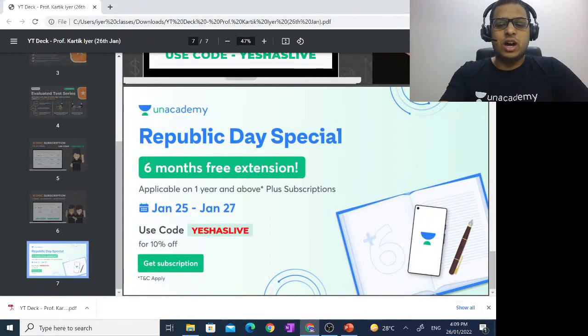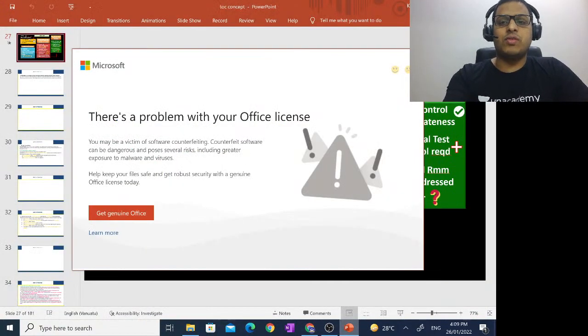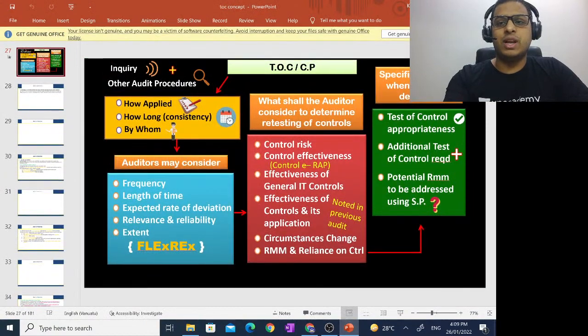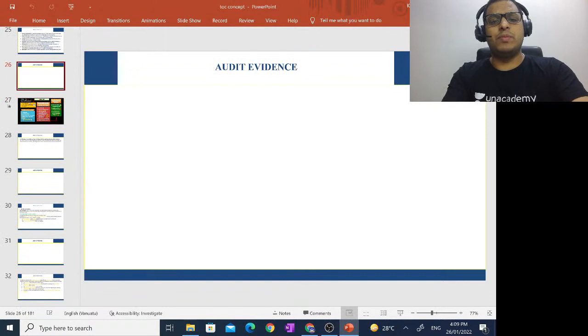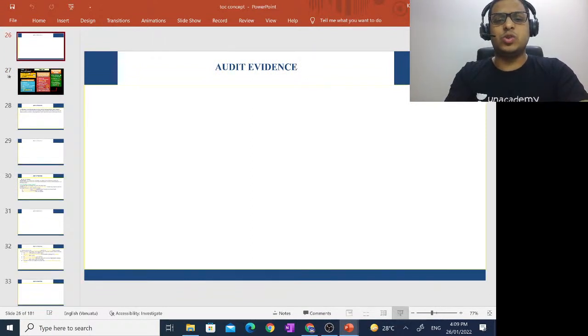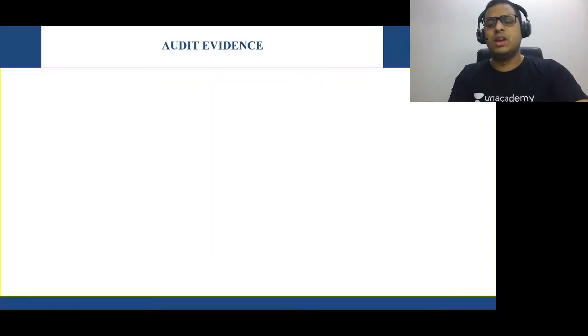Now let's start with what we have to see, and that is mainly in relation to test of controls. Before going to the main part, I'll just show you a test of controls diagram that we always draw so that you find it easier and beneficial.